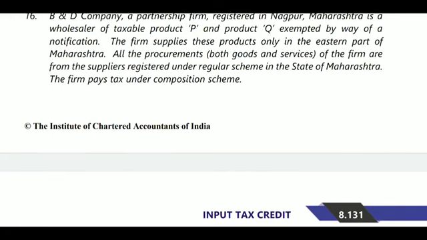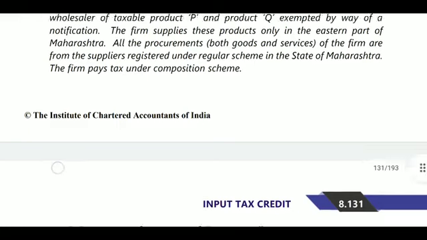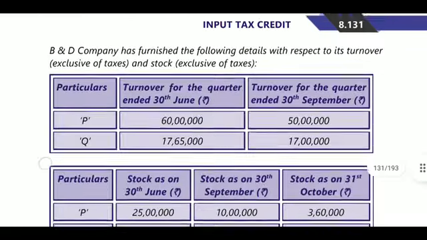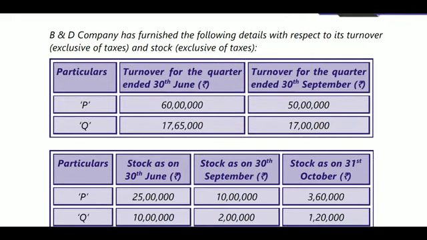All the procurements, both goods and services, of the firm are from suppliers registered under the regular scheme in the state of Maharashtra. Okay. The firm pays tax under composition scheme. And under composition scheme, B&D company has furnished the following details with respect to its turnover and stock. So particularly related to P and Q. P is a taxable product, Q is an exempted product.